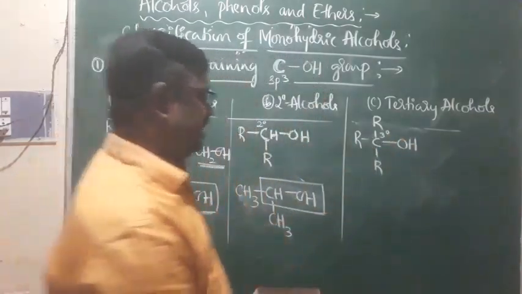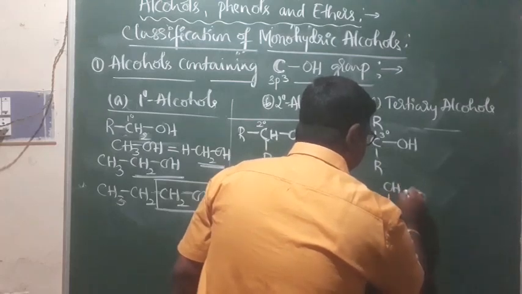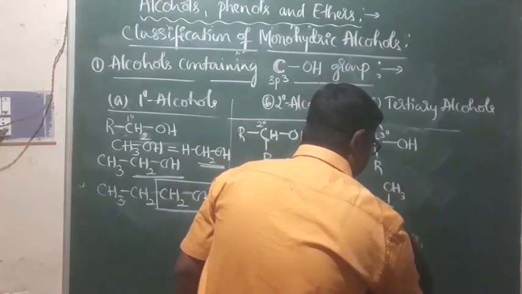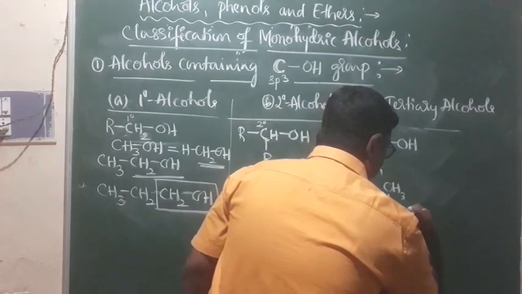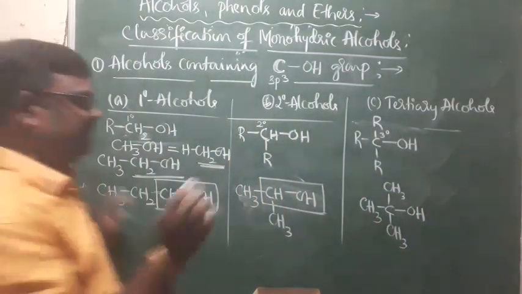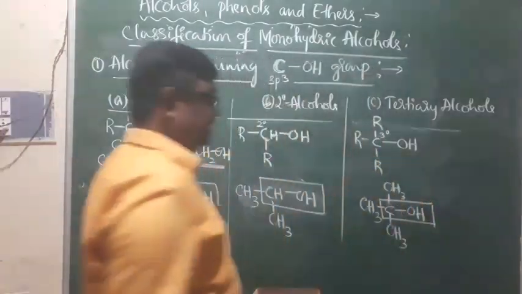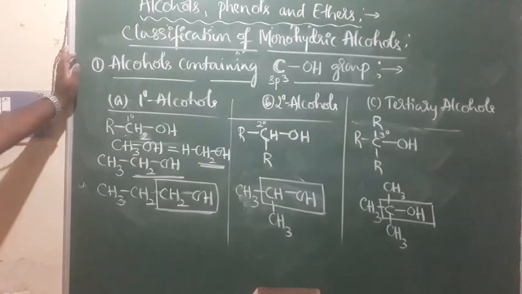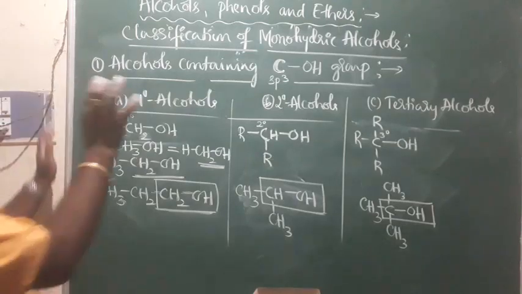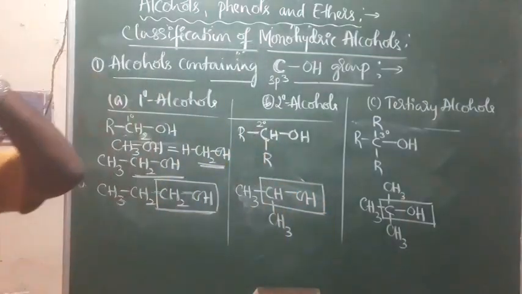Is it not? The example will be tertiary butyl alcohol. In the place of R, I will keep CH3, and here R is an alkyl group. It may be CH3 or C2H5 or C3H7, and of course identify this C, and yes, it is a tertiary alcohol. That is tertiary alcohol. Yes, so that is primary alcohols, secondary alcohols, and tertiary alcohols, right?